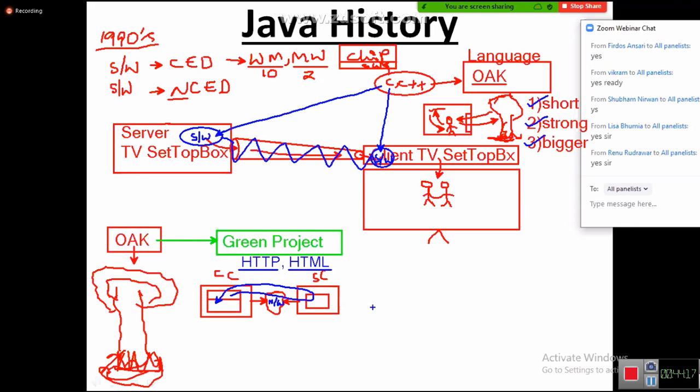So slowly in the market, day by day, internet usage is increasing, and projects are being developed in the server computer, allowing clients to access them. In this process, people found a problem. The problem is that now these HTML pages can be accessed by anybody in the world. No, I don't want that. I want to restrict it. I want to allow only an authorized person to access.